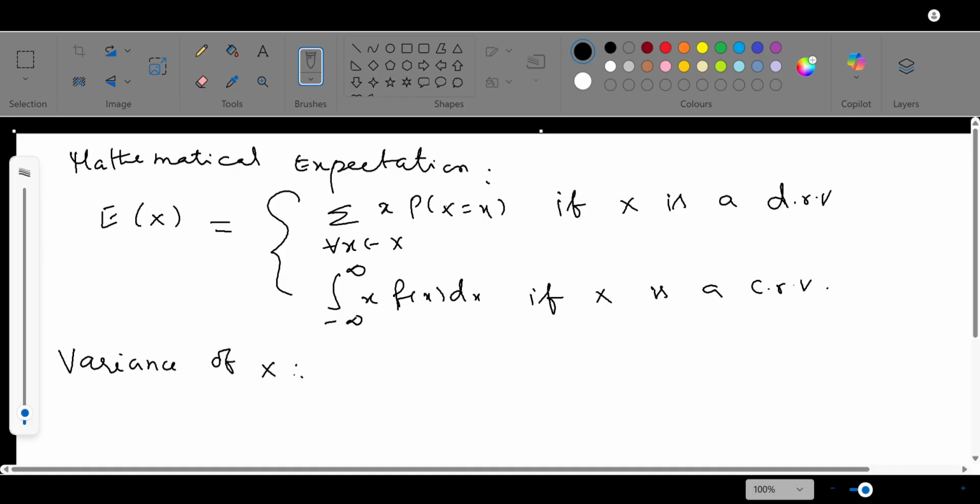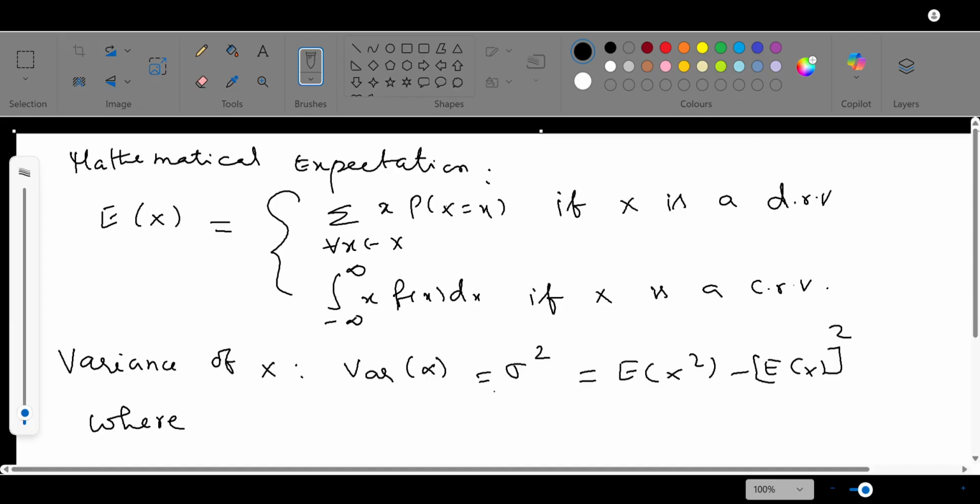Variance of x is denoted by VAR of x or sigma squared. We can define it easily by means of the E operator: E of x squared minus E of x the whole square, where E of x you know how to calculate. E of x squared, how can you calculate this?